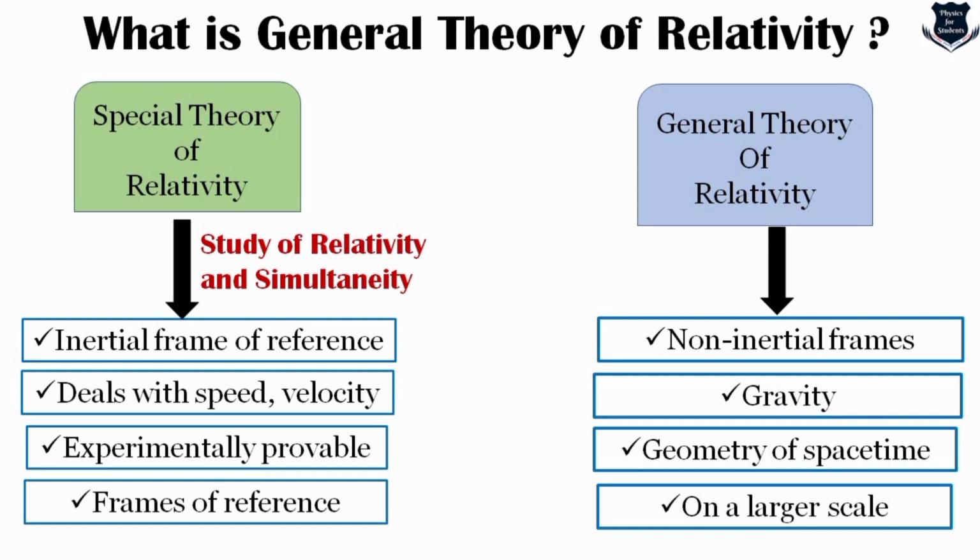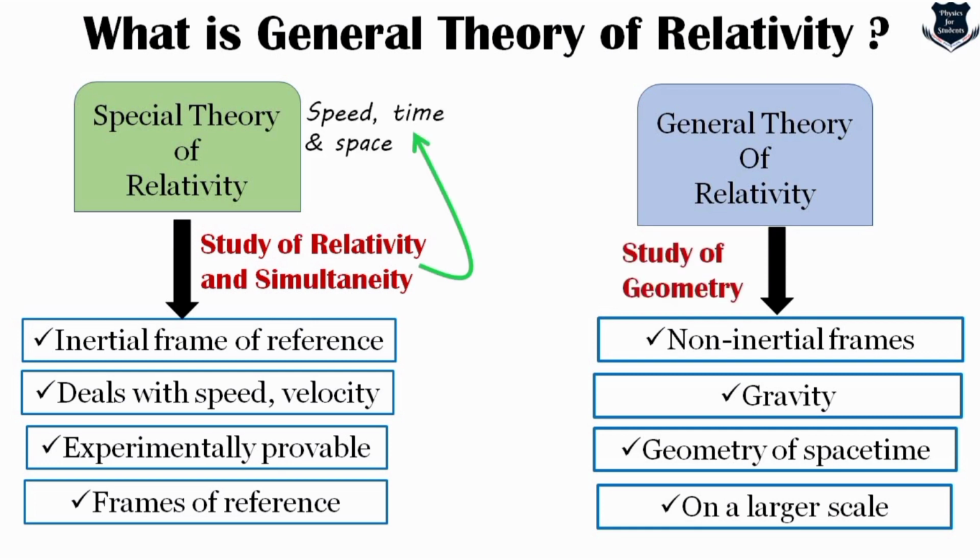So special theory of relativity deals with study of relativity and simultaneity, and that is why it deals with speed, time and space. General theory of relativity can be called a theory of gravitation or theory of geometry of curved space-time, and hence it is dealing with surfaces and curvatures.